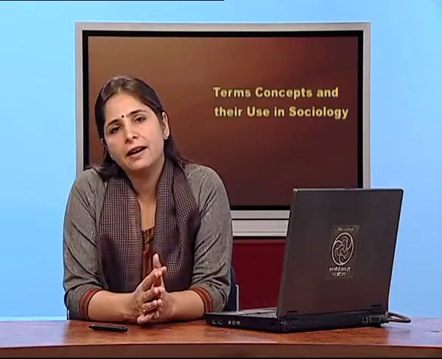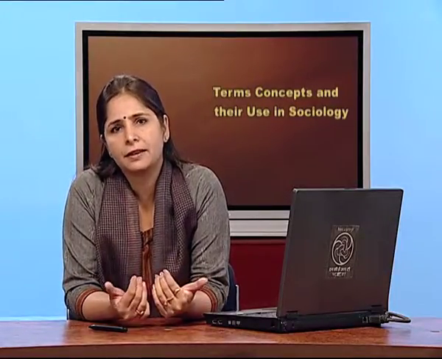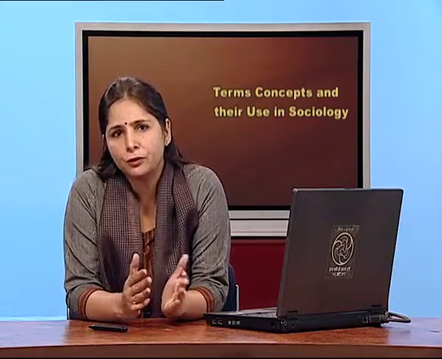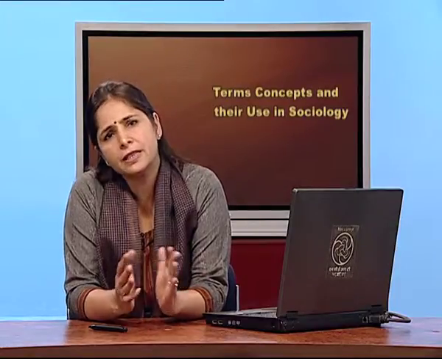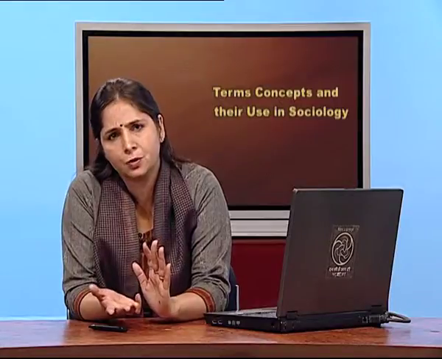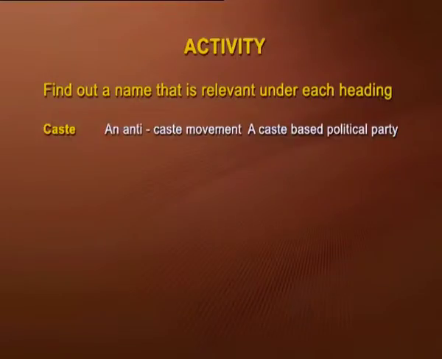Now to understand social groups, let's conduct one activity. I'll tell you the different groups and different movements. You just have to tell what sort of movement was there and what sort of party or organization was there as a social group in that particular category. For example, caste: when we talk about caste, there is the anti-caste movement. Is there any political party which is based on caste?